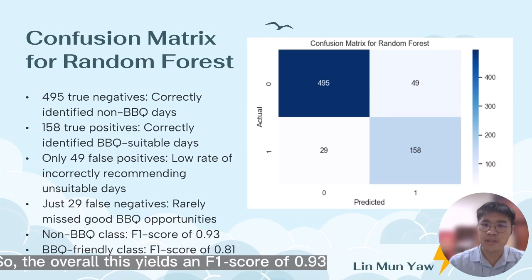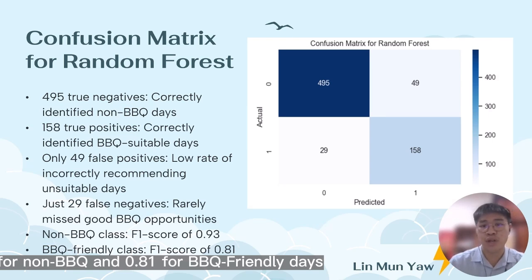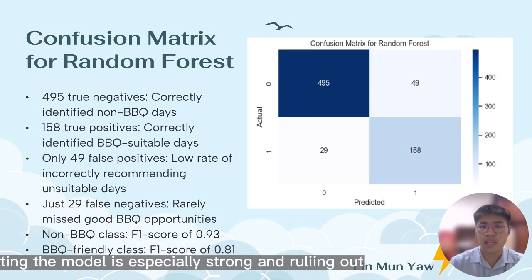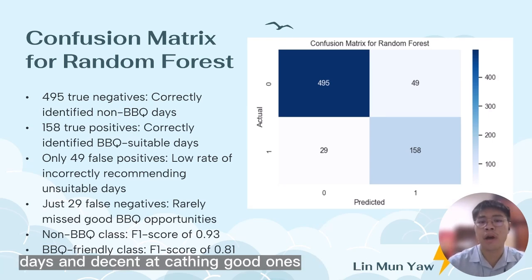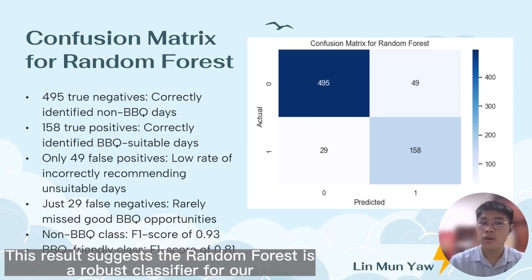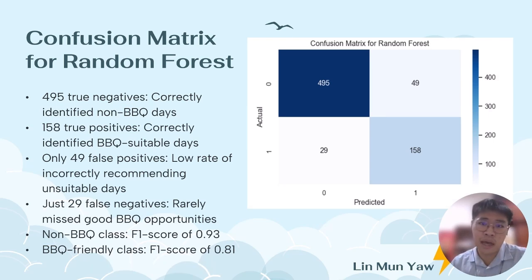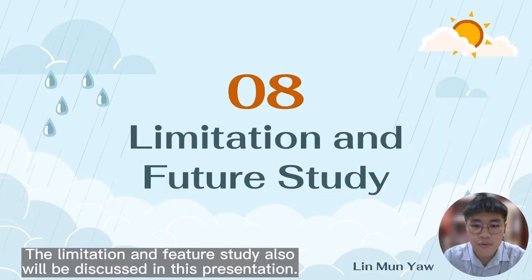So the overall F1 score is 0.93 for non-BBQ and 0.81 for BBQ-friendly days, indicating the model is especially strong at ruling out bad days and decent at catching good ones. This result suggests the random forest is a robust classifier for our BBQ suitability task. The limitations and future work will also be discussed in this presentation.